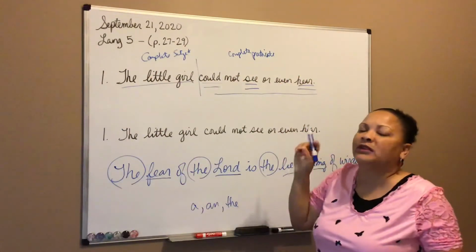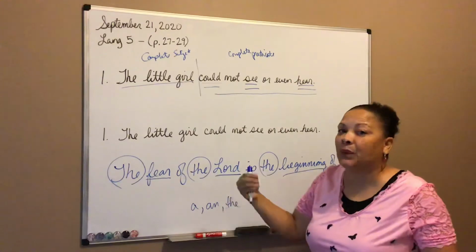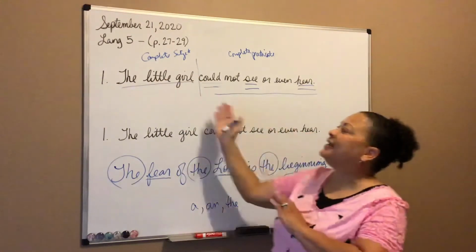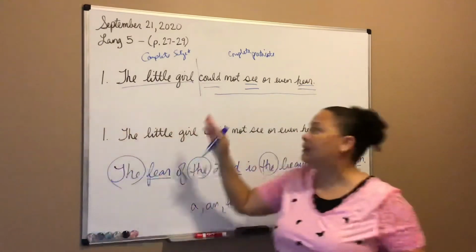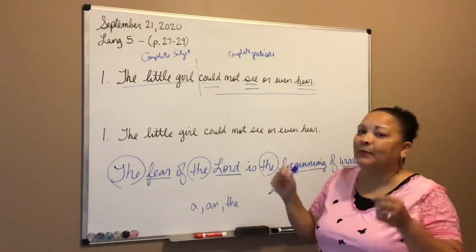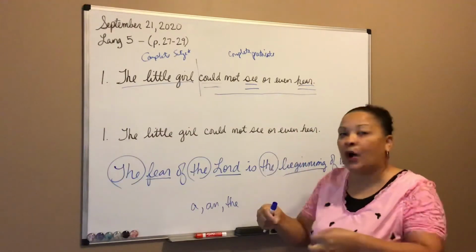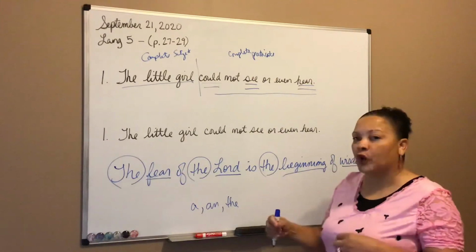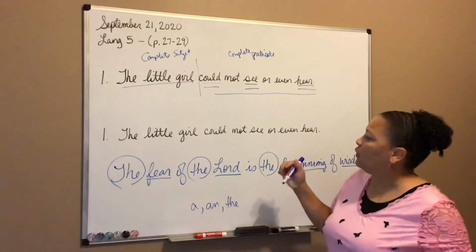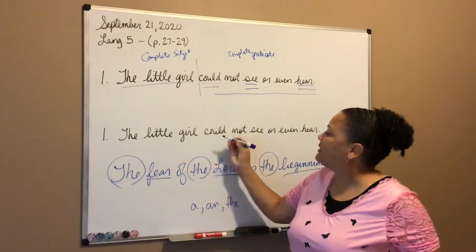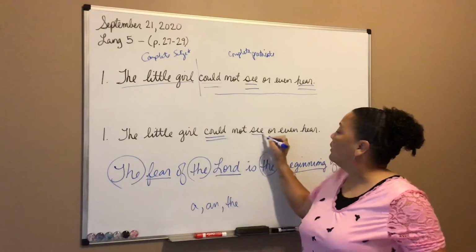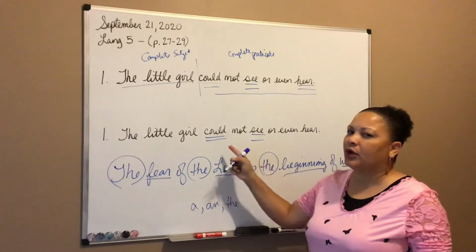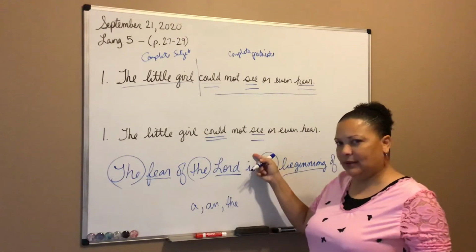So now we're going to focus on the simple subject, not the complete subject. The complete subject is everything that comes before your verb. Your simple subject is the noun that the sentence is about, the noun that the verb is talking about. So we said that could see was our first verb, right? Who or what could see?